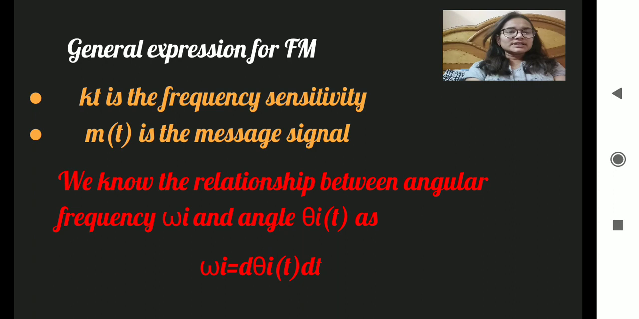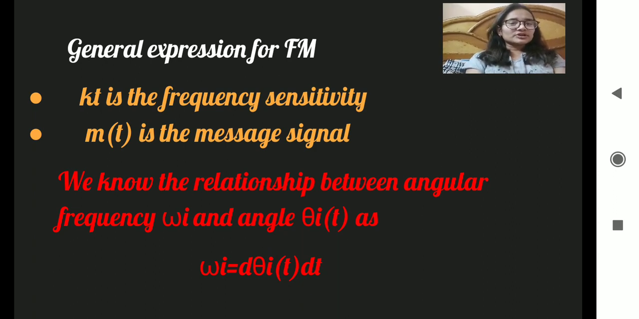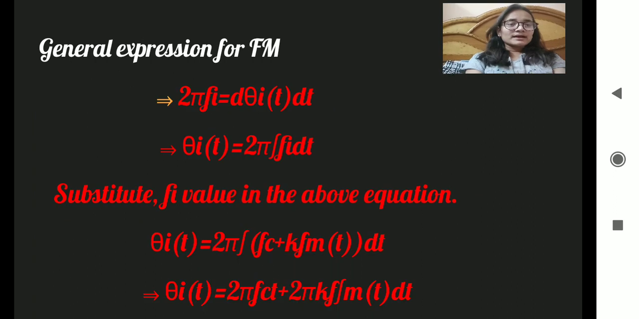So the general expression for frequency modulation: Kf is the frequency sensitivity and m(t) is the message signal, and we know the relationship between angular frequency ωi and the angle θi. That is ωi = dθi/dt, and 2πfi = dθi/dt, and θi = 2π times the integration of fi dt. Now substitute the fi value in the above equation, and you can see in the picture.